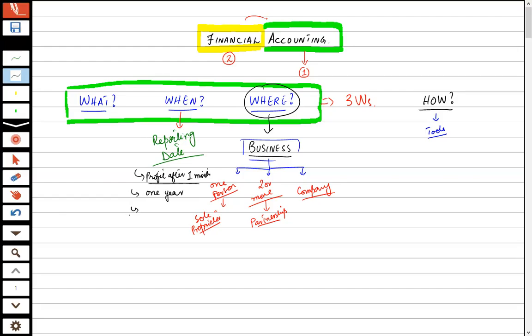Likewise, if any owner of the business wants to know the profit or the position of the business after starting the business 6 months ago, then 6 months will be the reporting date. The reporting date can be anything. It may vary from 1 week to 1 month to 1 year or 6 months. It may be anything. So accounting is done at the reporting date.